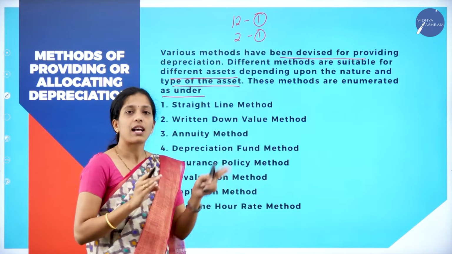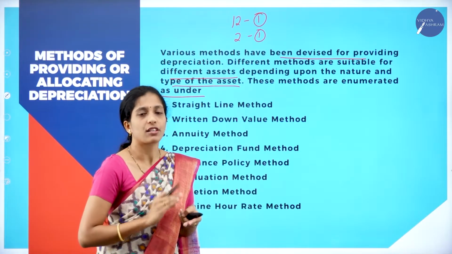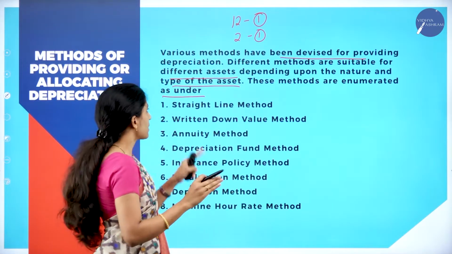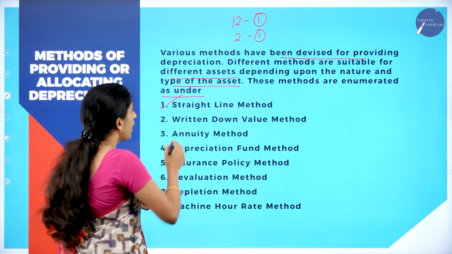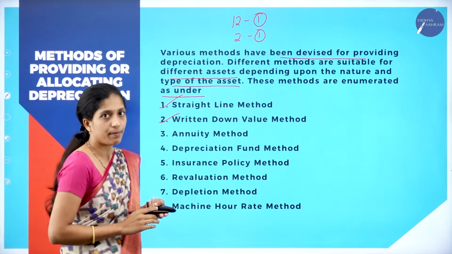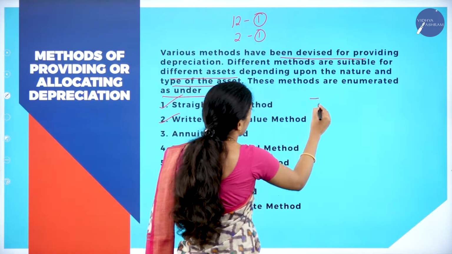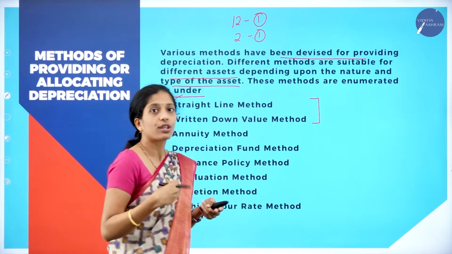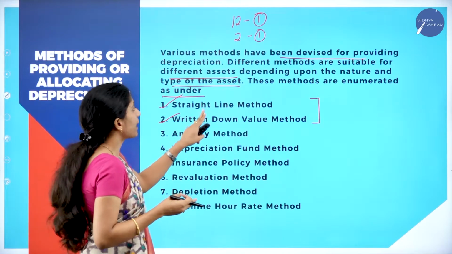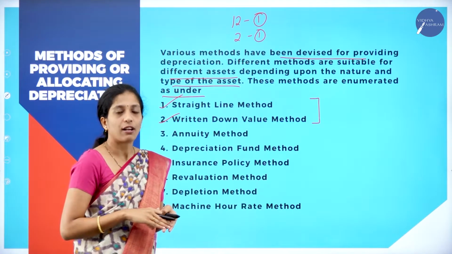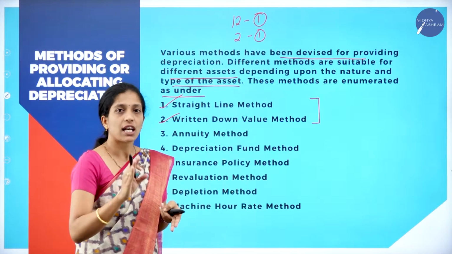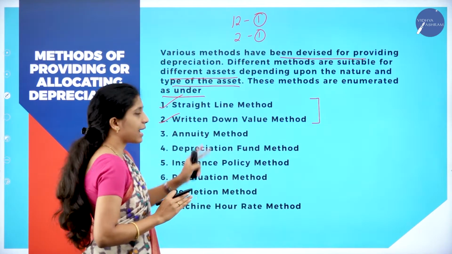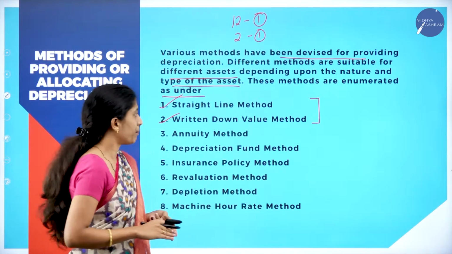And for 12 marks, I have told you, you will be having 2 methods to calculate depreciation. That is, you will have a problem on straight line method or a problem on written down value method. So in your syllabus, you are going to calculate depreciation under straight line method and written down value method. Very important methods to calculate depreciation. Which are these methods? Straight line method and written down value method.